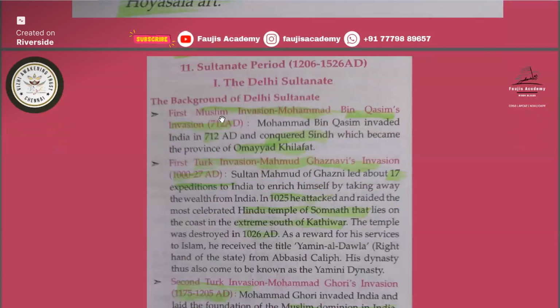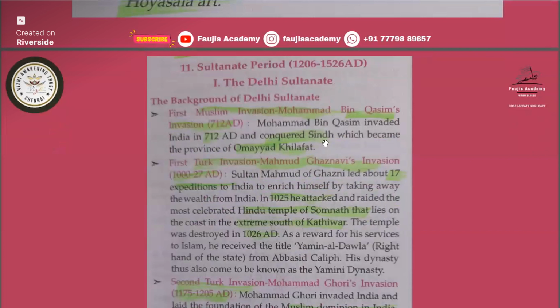Who did the first Muslim invasion? He was Muhammad bin Qasim. So the first Muslim invasion was Muhammad bin Qasim's invasion. Muhammad bin Qasim invaded India in 712 AD and conquered Sindh. So you have a study about this Muhammad Ghori.